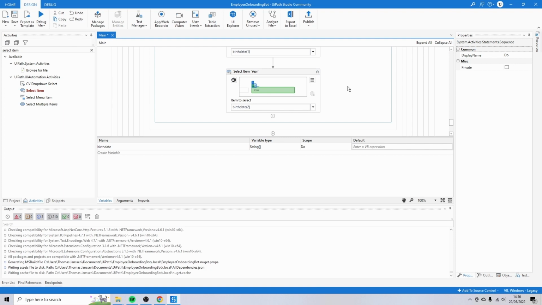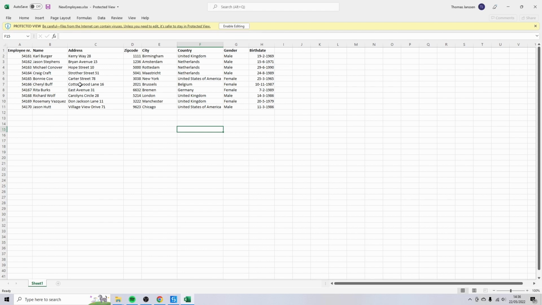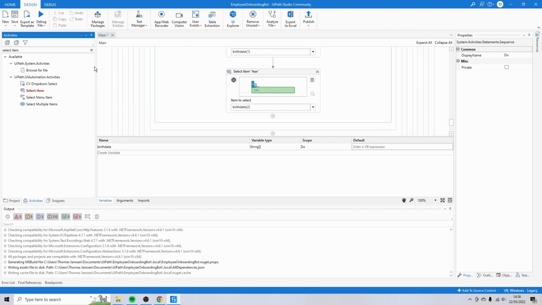Cool. Now there is one more thing to do, and that's creating the email address of this employee. That's something that wasn't done before, and that's also the reason that's not part of this Excel file. What we're going to do, we are basically going to take this value, the name, and then we're going to generate the email address based on the name. What we're going to do is I'm going to replace every space by a dot, and then just add @company.com. So we create an email address for this company. And in order to do that, let's take another assign activity.